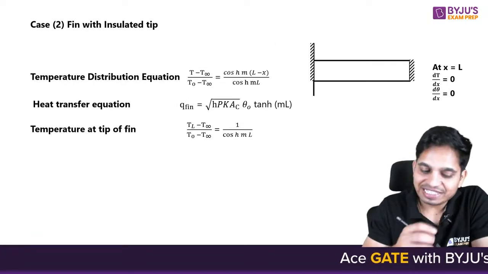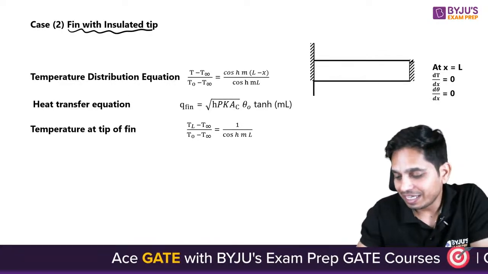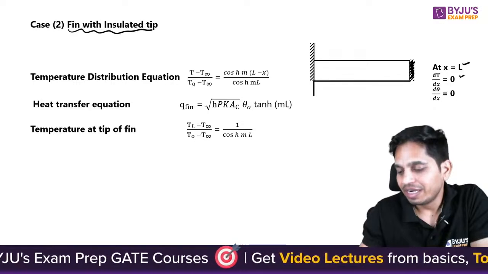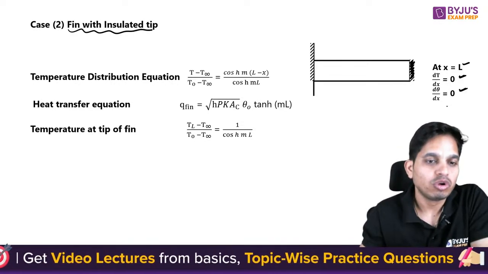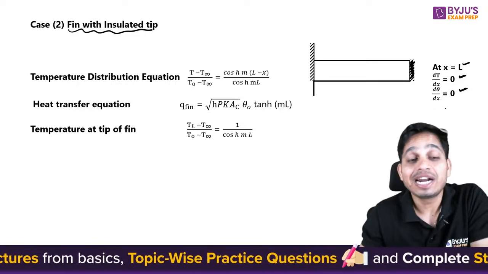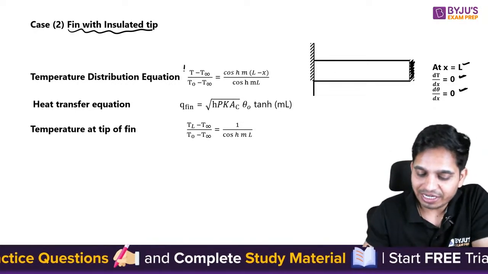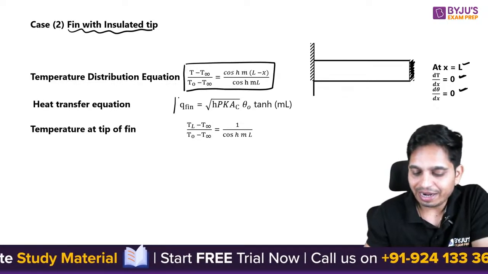Now second case is fin with insulated tip, yani ki at this point fin is insulated. That means at x is equals to L, dT by dx is equal to 0, and therefore d theta by dx is equal to 0. So when you put these conditions in our general equation, you will find out temperature distribution equation as this and heat transfer as this.